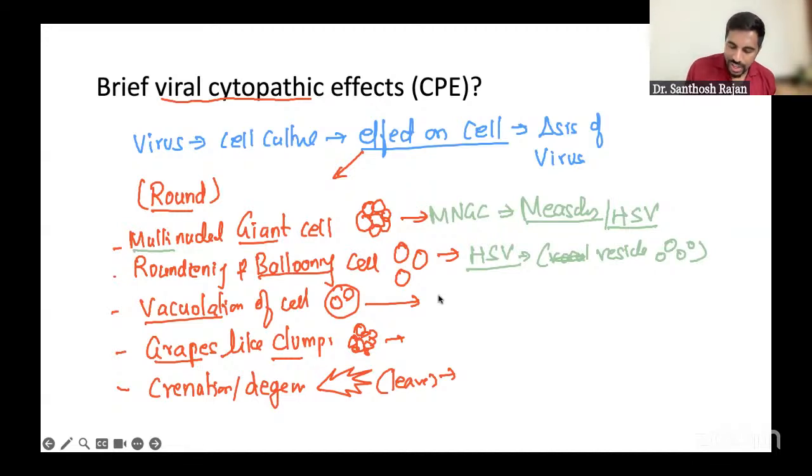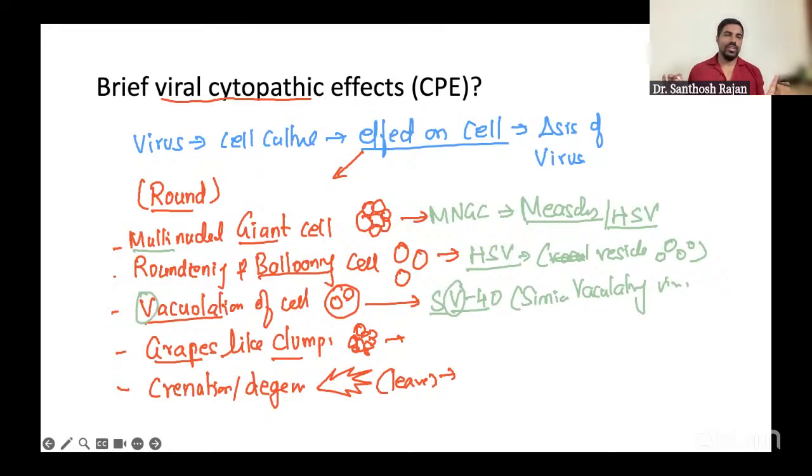Vacuolation, the name itself has it, we call SV40. That is Simian Vacuolating Virus. The name itself has SV, so V for vacuole. So that will be easily marked. You will not make a mistake.